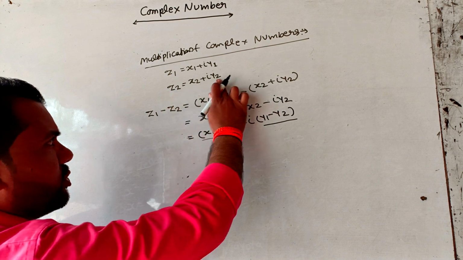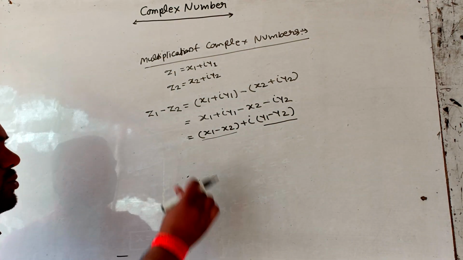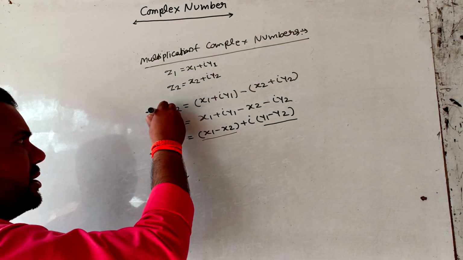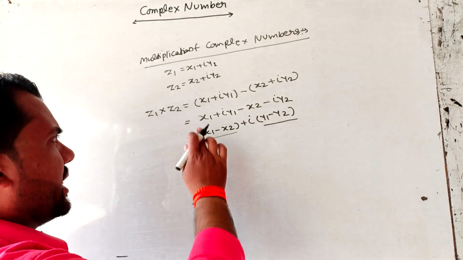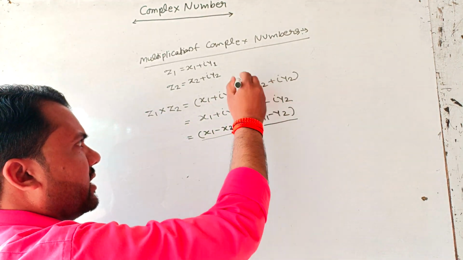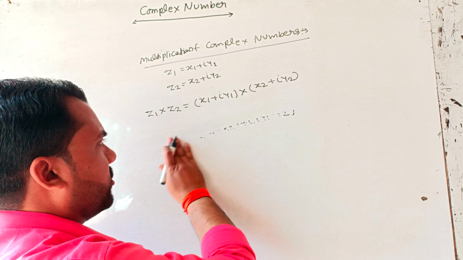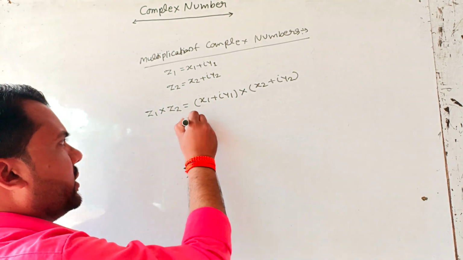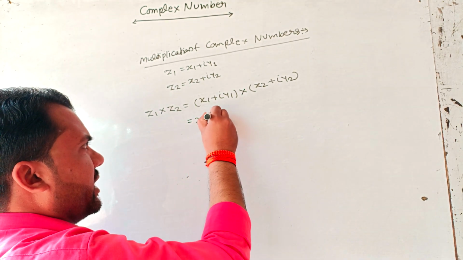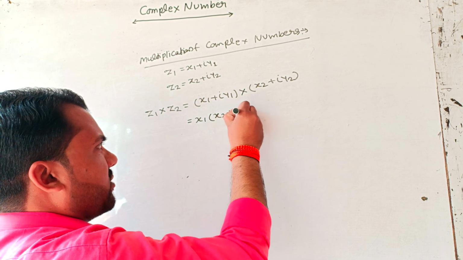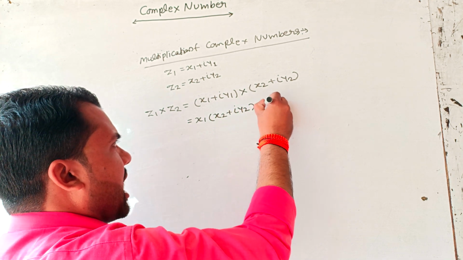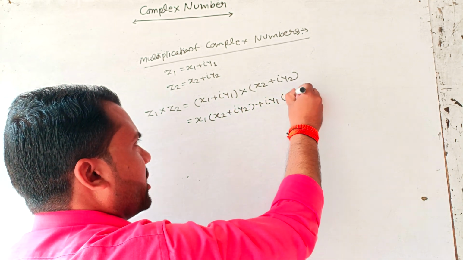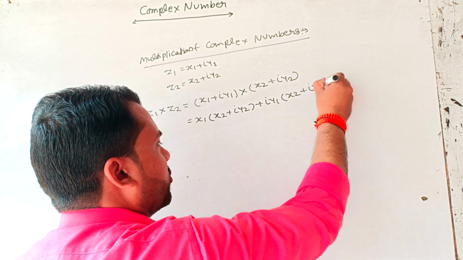z1 equal to x1 plus iy1 and z2 equal to x2 plus iy2. Now we find z1 into z2. Then we write x1 plus iy1 into x2 plus iy2. Now we can write x1 into x2 plus iy2 plus iy1 into x2 plus iy2.